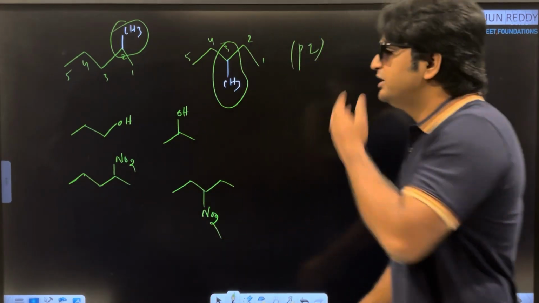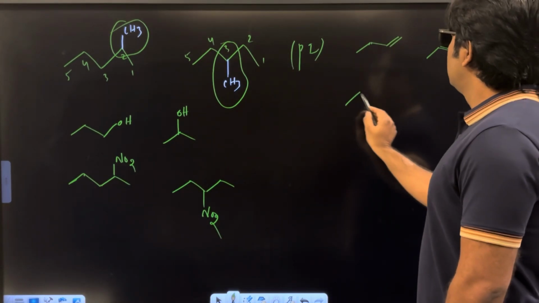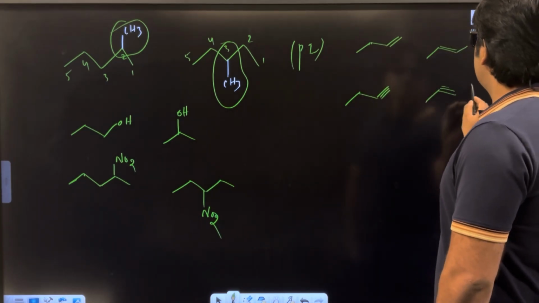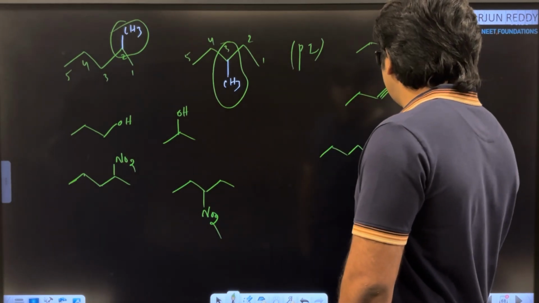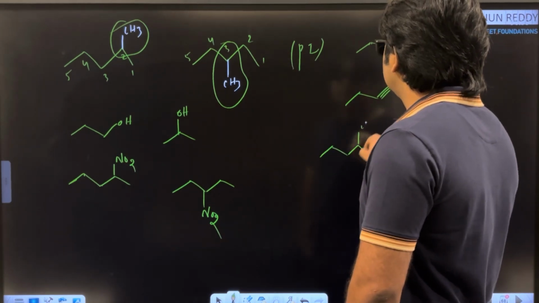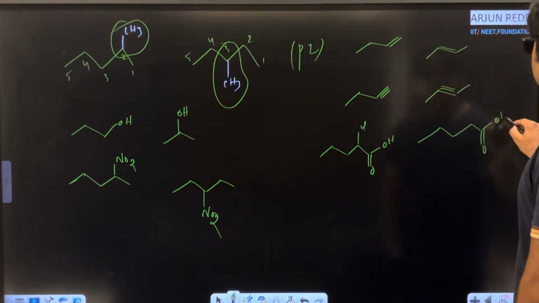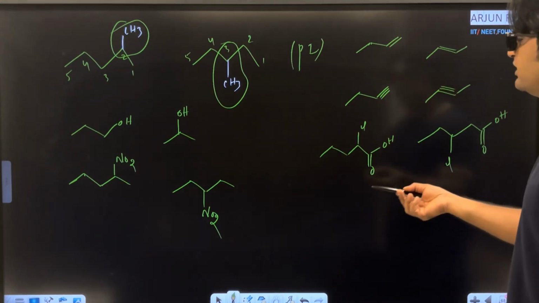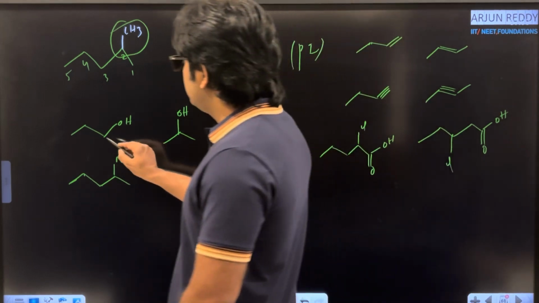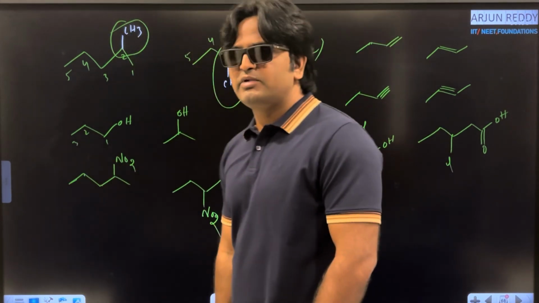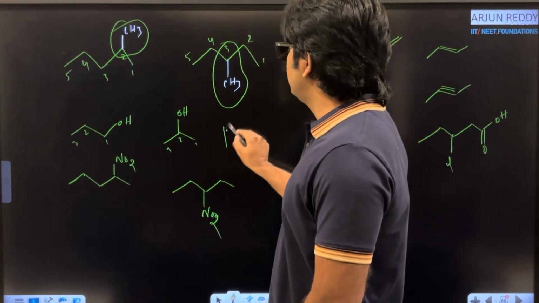For example, if you are taking unsaturated systems like this, again position of double bond, here triple bond, position of triple bond like that. For example, if I am trying with any kind of functional group and somewhere I am taking chlorine atom, right, and here same carboxylic acid OH, and this is the position of chlorine atom like that. Okay, any type of example. Now come to the second pair. Here OH is present on which carbon atom? First carbon atom. Here same OH is present on which carbon atom? Second carbon atom.